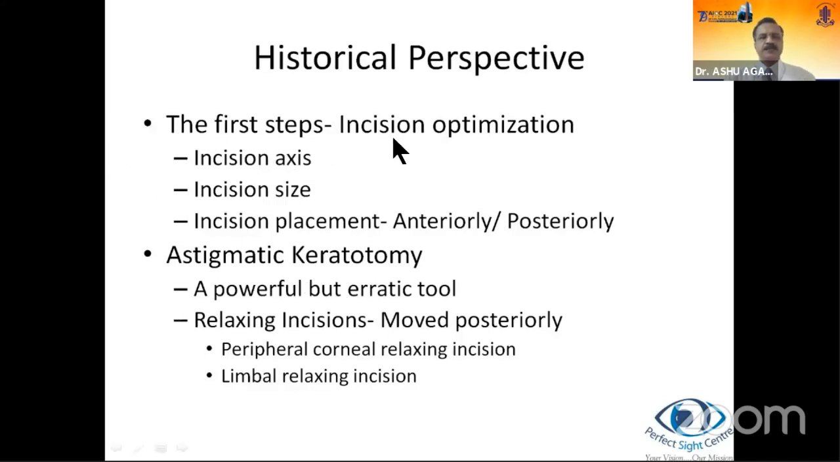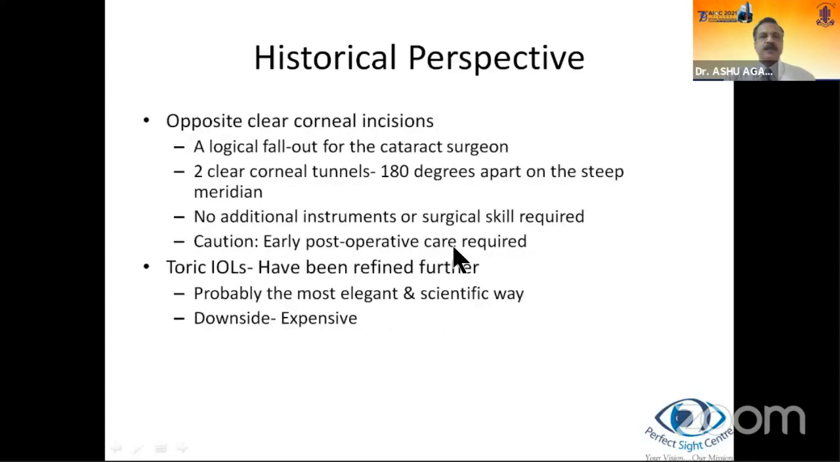The first thing to control astigmatism in cataract surgery was incision optimization, which was in terms of the incision axis, the size of the incision, and the placement, that is anteriorly or posteriorly on the cornea. Next came the astigmatic keratotomy, which was a powerful but erratic tool, and then came relaxing incisions, which essentially moved posteriorly in the form of peripheral corneal relaxing incisions or limbal relaxing incisions.